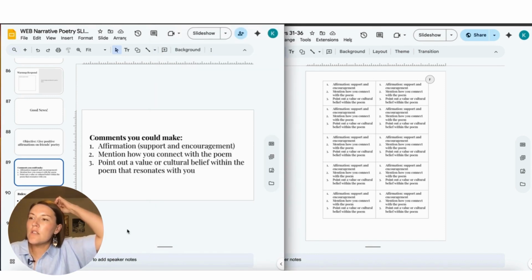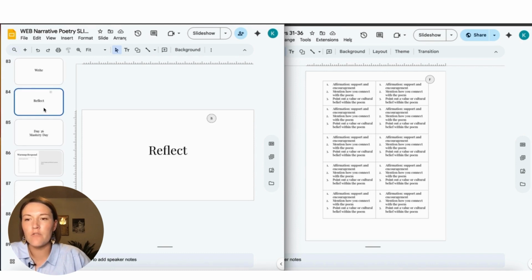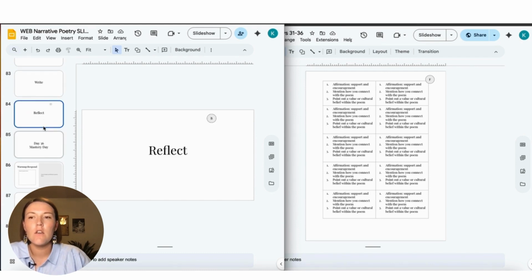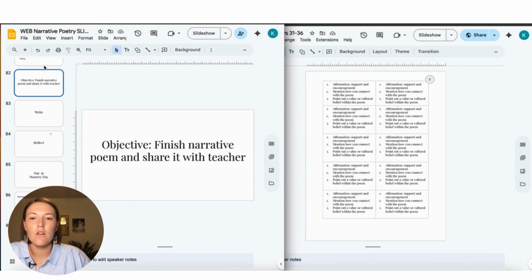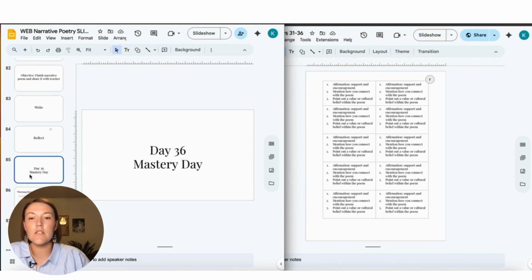So the poems will be posted. Sorry, on day 35, the day before Mastery Day, you need to tell the kids to make sure that they share it with you. So that is one of the objectives, that they share it with the teacher. On day 36, the teacher has had them printed and posted all over the library or the gym or somewhere special. Even if it's the classroom, it's going to be fabulous.